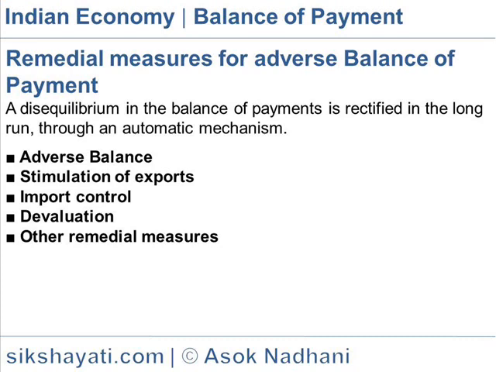Other remedial measures: when adverse balance of payments becomes acute, the following measures of correction are applied: export of gold, borrowing from the International Monetary Fund, gifts from friendly countries, borrowing from friendly countries, selling securities from reserves. These methods have immediate effect on correction of adverse balance of payments.